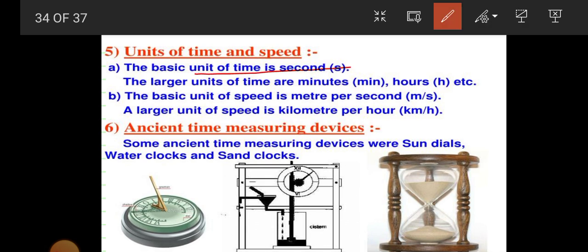Now unit of time. The basic unit of time is second. The larger units of time are minute and hour. The basic unit of speed is meter per second. The larger unit of speed is kilometer per hour.